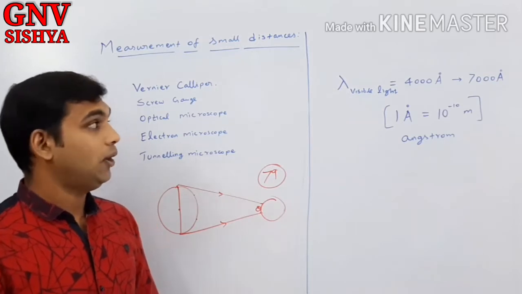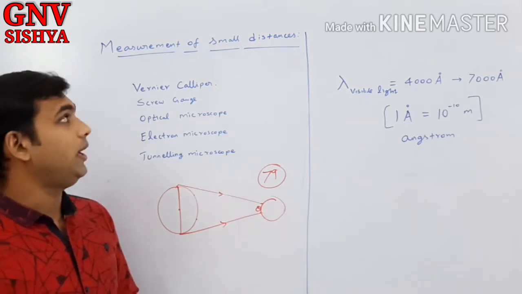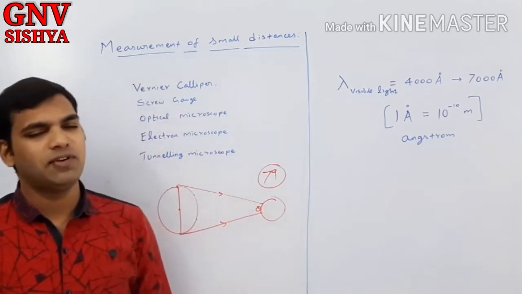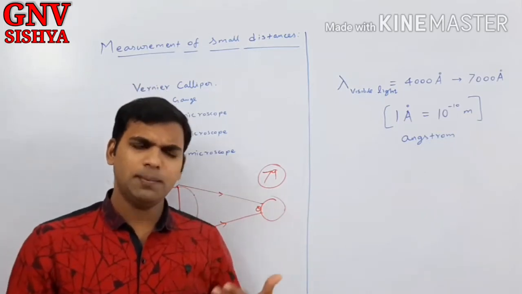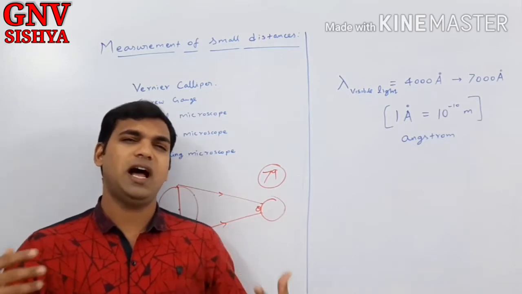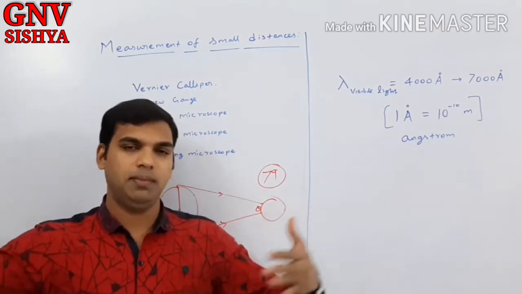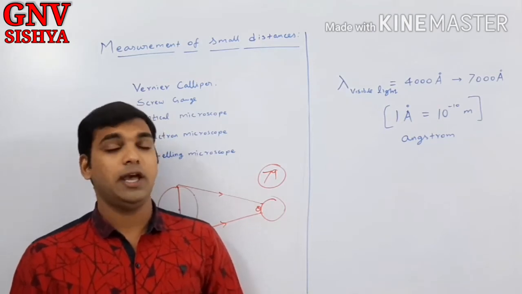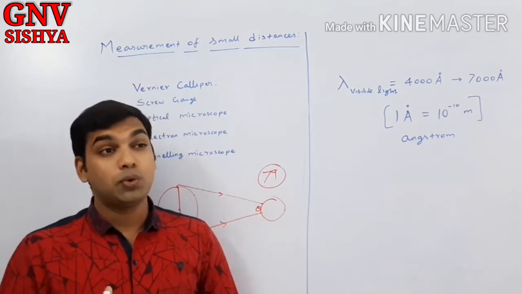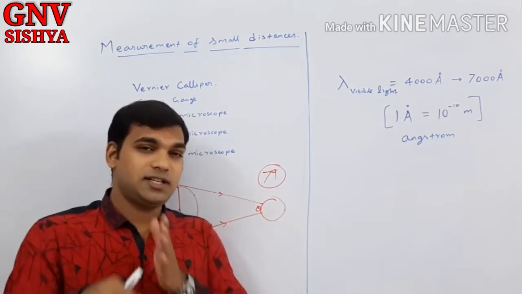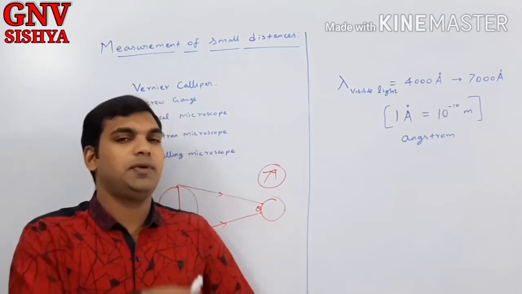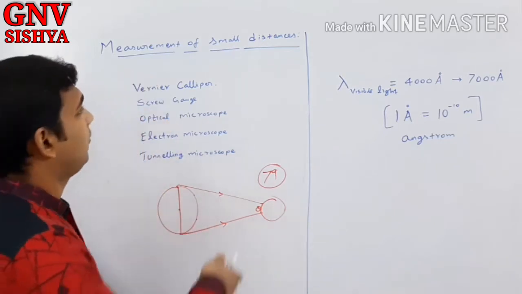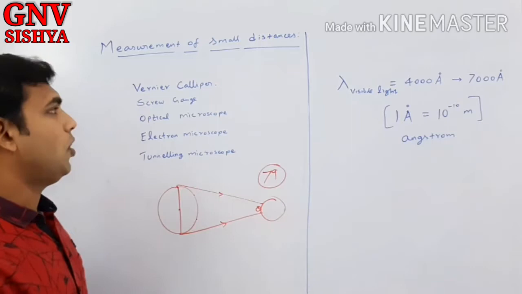Try it out. Now, the next topic which we are going to learn today is measurement of small distances. In our previous class, we learned about the measurement of large distances, the distance of moon, sun, planets, everything, correct? Using the parallax method, radar, sonar, echo ranging, all these things we saw. But today we are going to study the other scale, which is very small, beyond our imagination. So the topic today is measurement of very small distances.